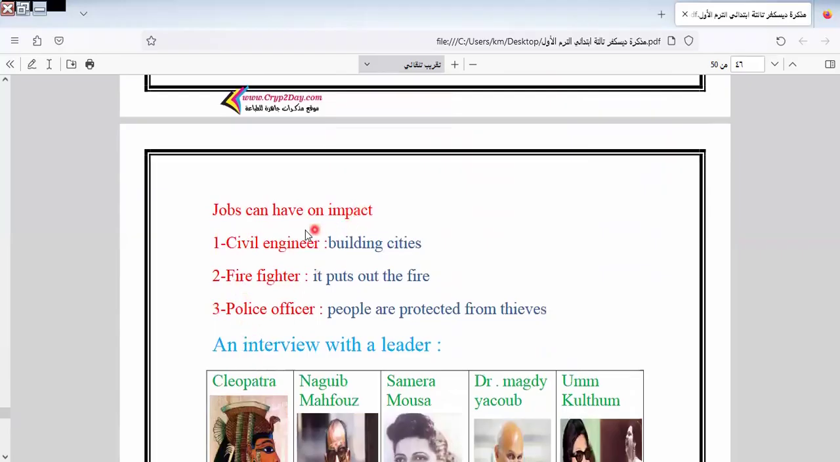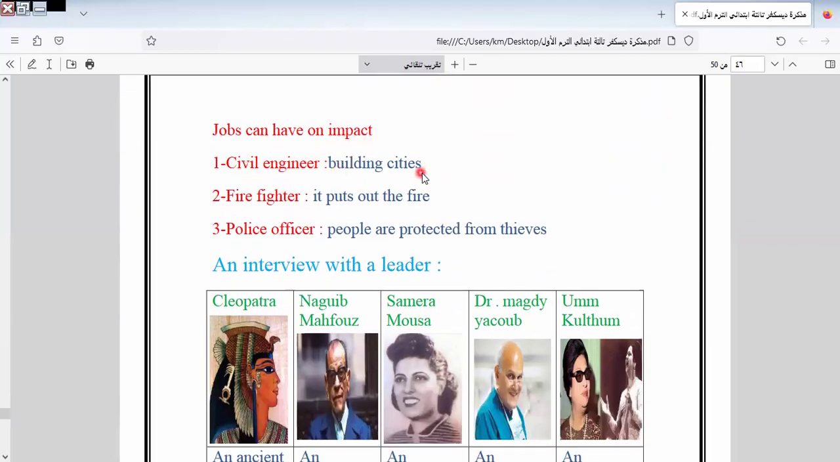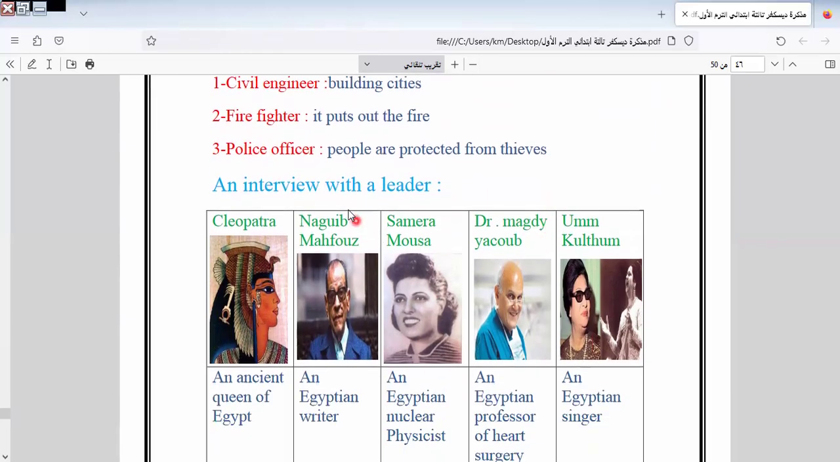Jobs can have an impact. Like what? Civil engineer, building settings. Firefighter, he puts out fires. Police officer, people are protected from thieves.